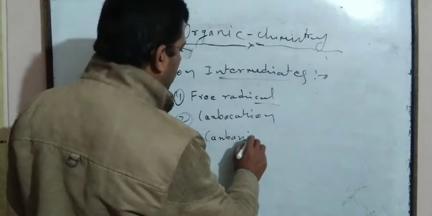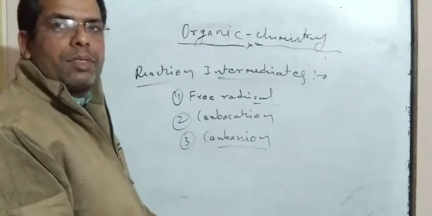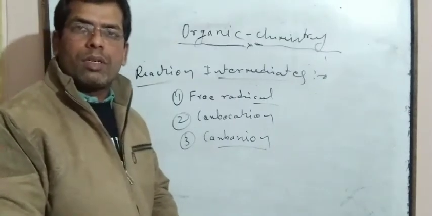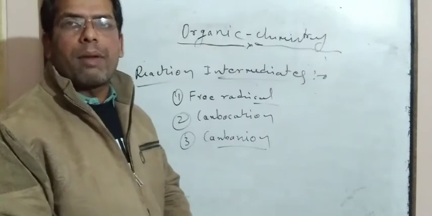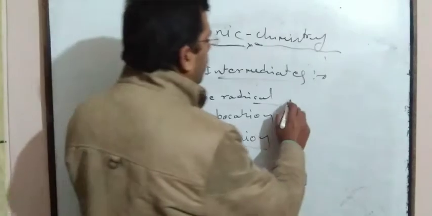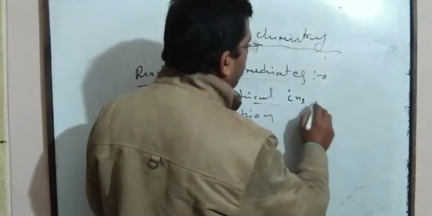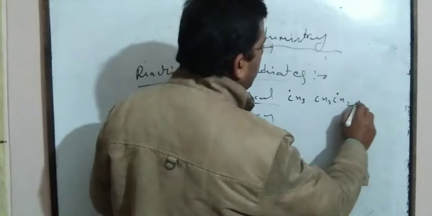Free radicals are those types of species in which, in an alkyl group or other species, carbon has one odd electron present. That is a free radical. Like CH3 is the methyl free radical, CH3CH2 is the ethyl free radical.